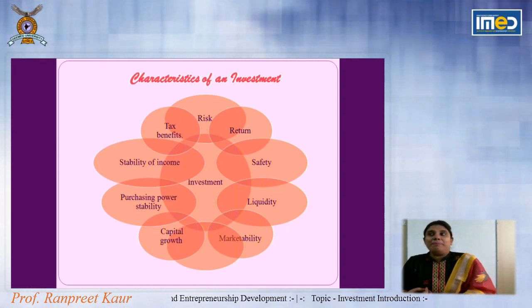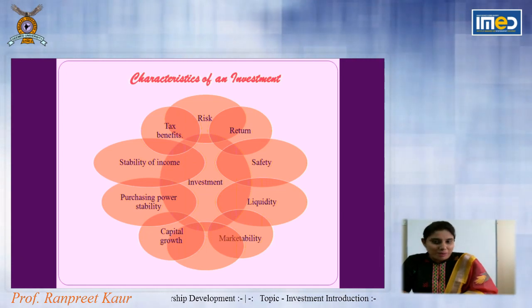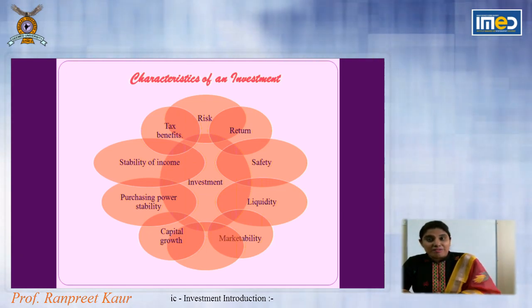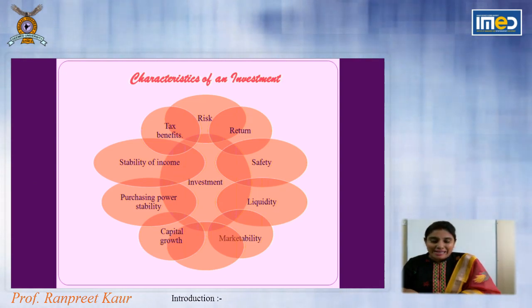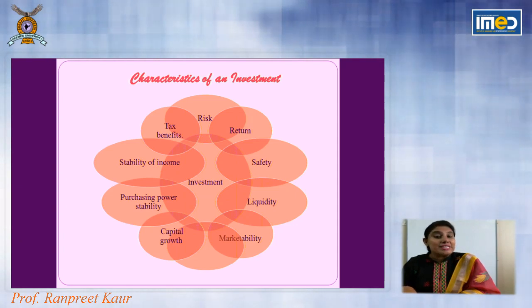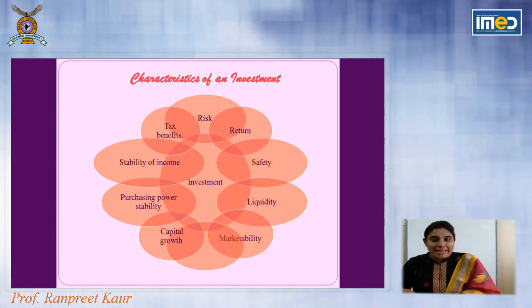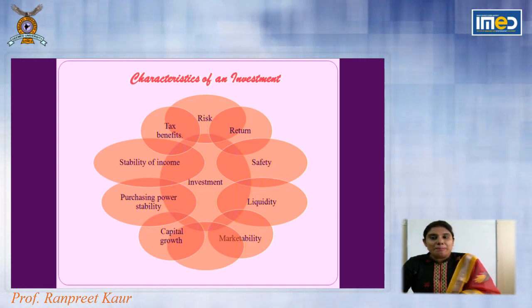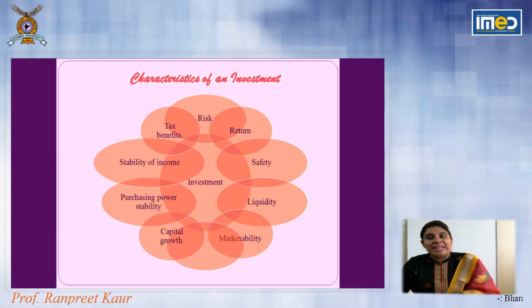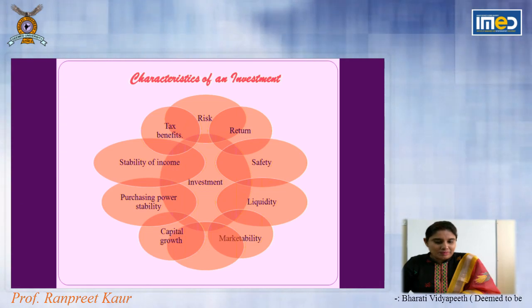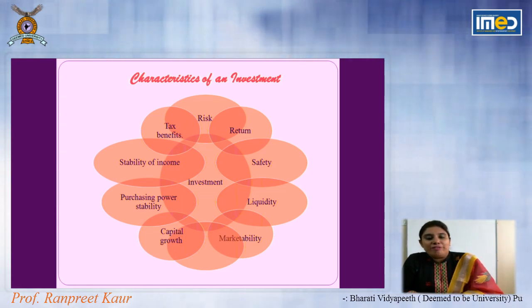Maybe today I can purchase a particular product at 100 rupees and after 2 years it will go to 110. So I choose an investment such that after 2 years, if I choose the same product, I can have the same purchasing power. Means I can have a 10 rupees return on my 100 rupees investment in 2 years. So that is purchasing power stability, where we want to retain purchasing power despite inflation. Next is stability of income.